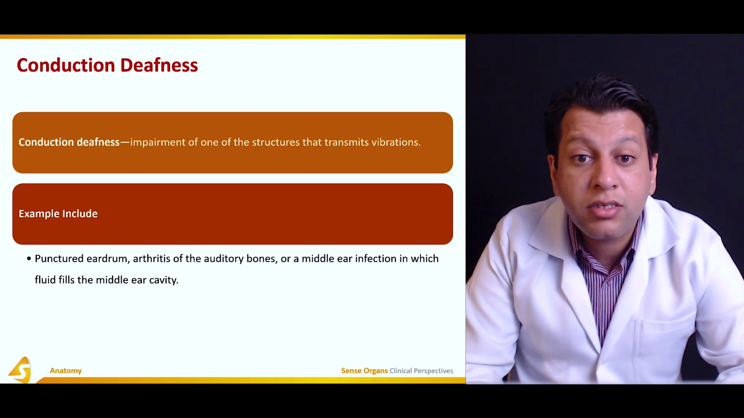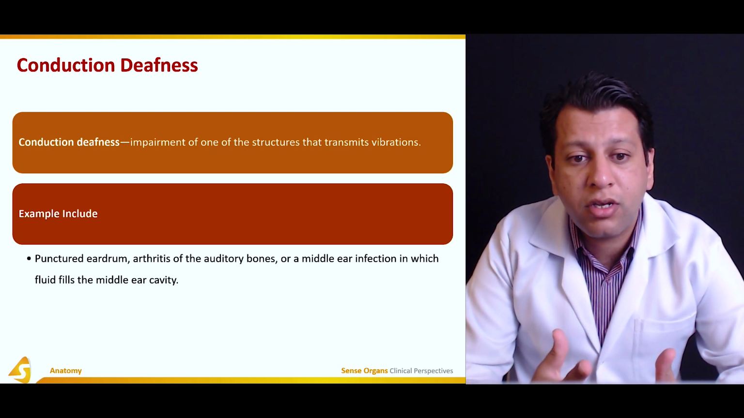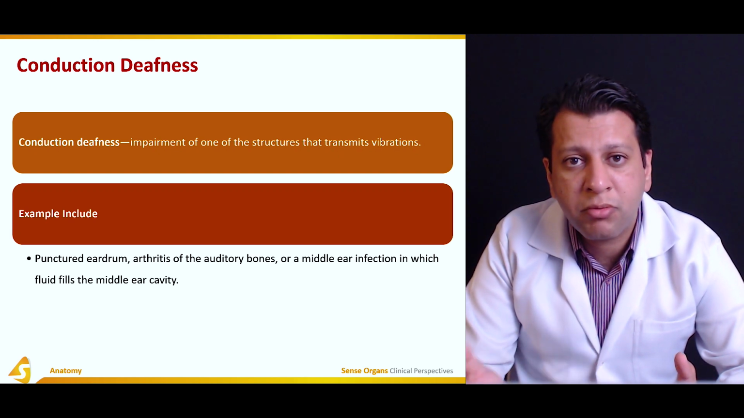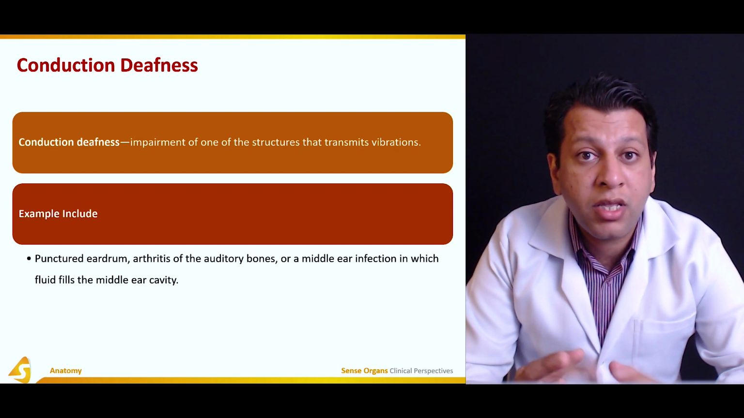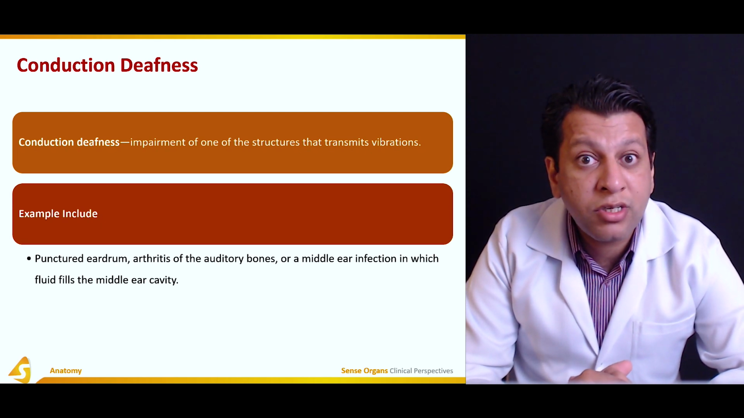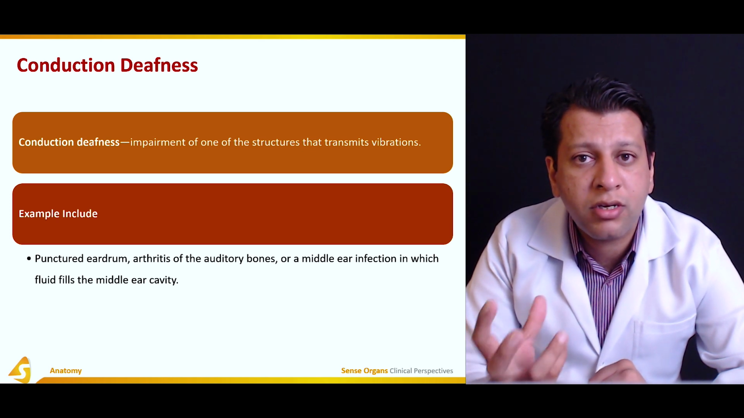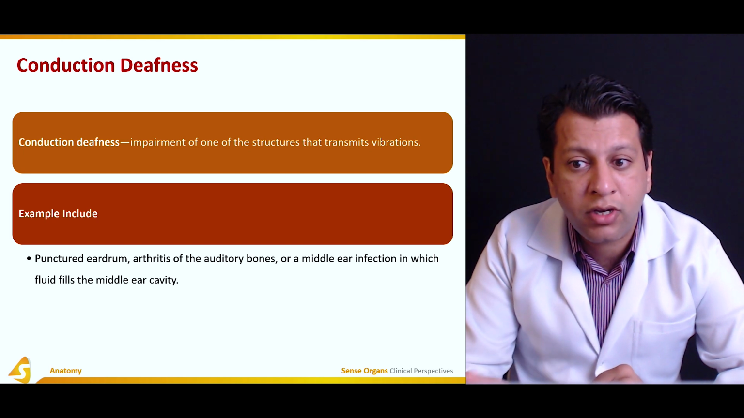Conduction deafness means impairment of one of the structures that transmit vibration. Examples include a punctured eardrum, because if the eardrum is ruptured, it cannot vibrate and transmit the sound impulses. Arthritis of the auditory bones, for example, means they cannot vibrate properly and transmit the sounds. Middle ear infection results in a lot of fluid, debris and cell collection in the middle ear. As a result, the transmission of sound is affected.